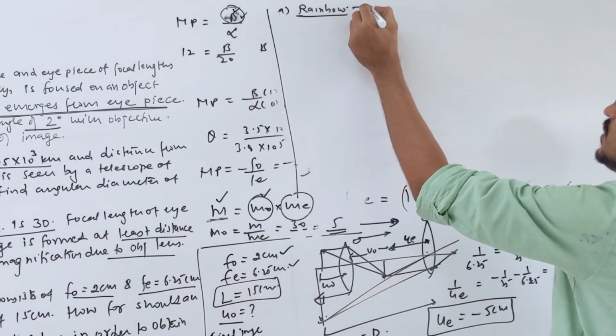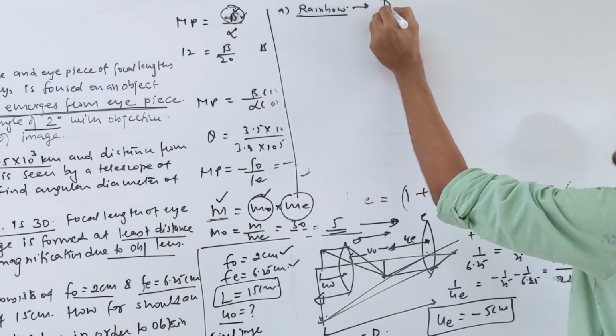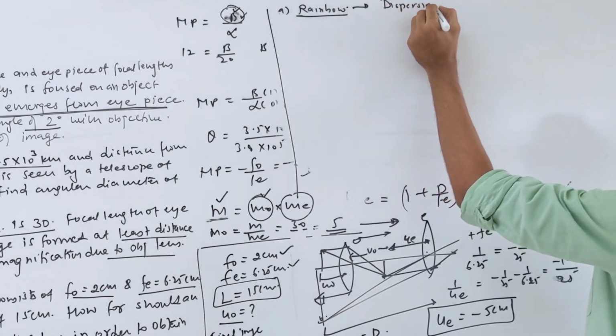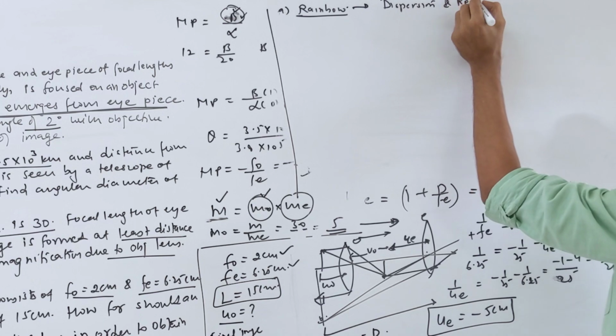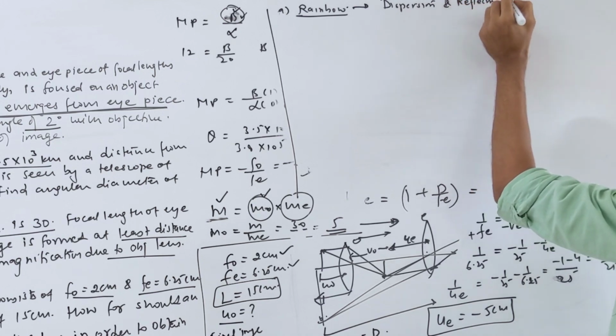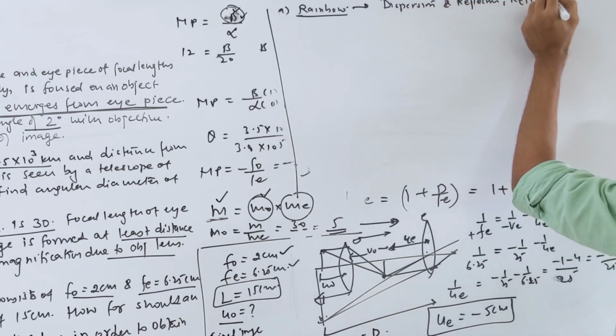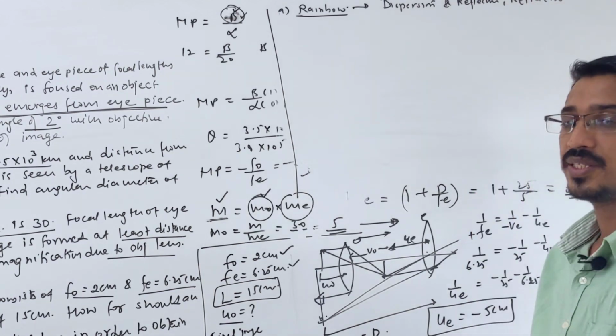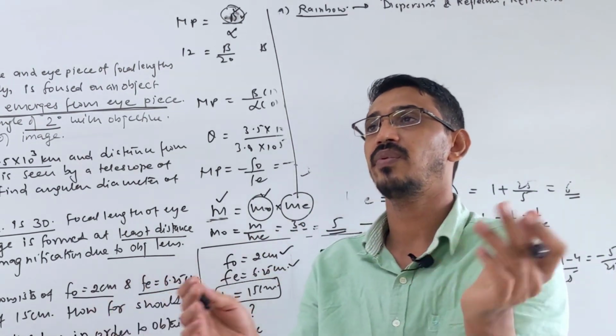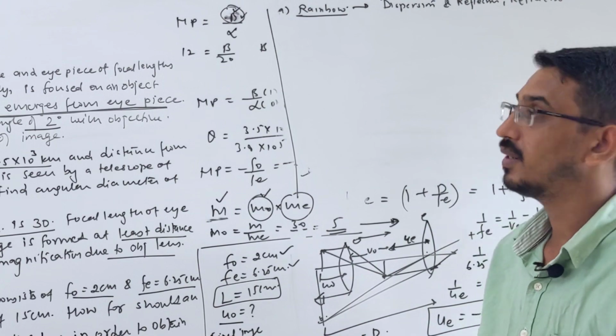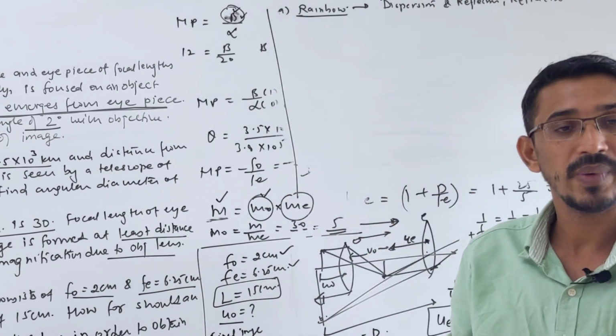So rainbow happens due to dispersion of the light, reflection, and refraction. All three things are happening. Dispersion is happening, splitting into colors. Reflection is happening, TIR also will happen, and refraction also. Light will bend also, right?